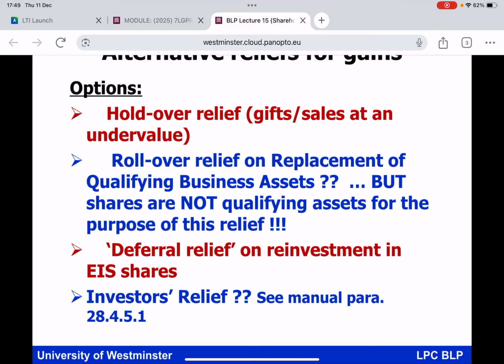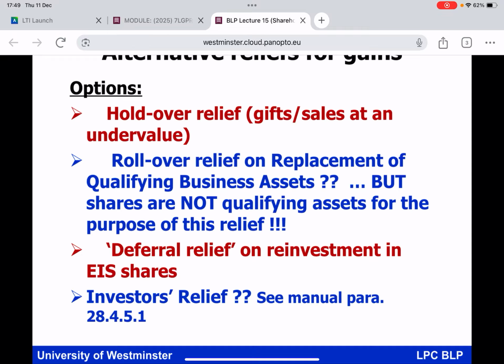And after I have discussed with you holdover relief, we are going to turn our attention to EIS, which is something new for today. Okay, so the reference there to EIS in red, and that's going to come up in the lecture. There are some variations, in terms of reliefs where an individual is investing cash into a company in return for shares. There's one mentioned at the bottom of the slide, being investors' relief. And you can see the reference there to the BLP manual, para 28.4.5.1.